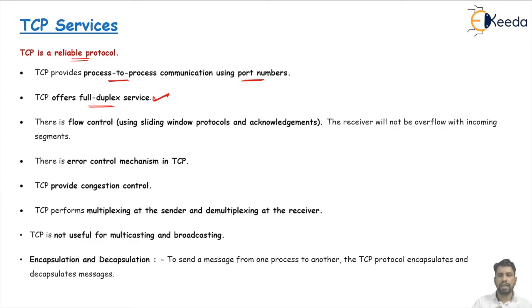Means both data and the acknowledgement come in the same segment. Okay, there is a flow control also here, and this flow control is the sliding flow control. Here in TCP we use the combination of Go-Back-N and Selective Repeat flow controls that we already discussed at the data link layer. If you do not know about Go-Back-N and the Selective Repeat protocol, please go to chapter number 4, data link layer, and watch the video of the flow control topics.